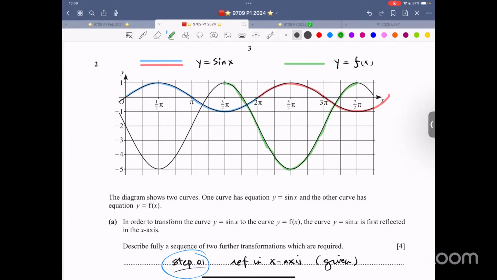Okay, G, I am back. So now what do we have? We have a graph. The diagram shows two curves. One curve has this equation, the other curve has this equation. So which one is the sin x one?